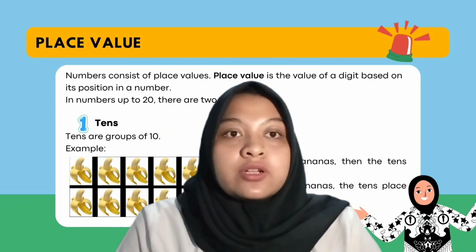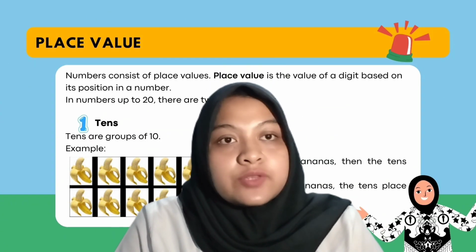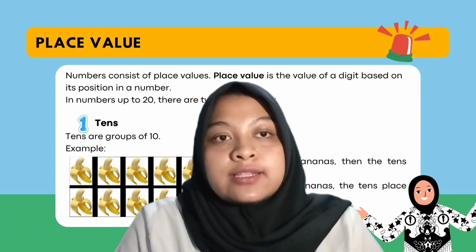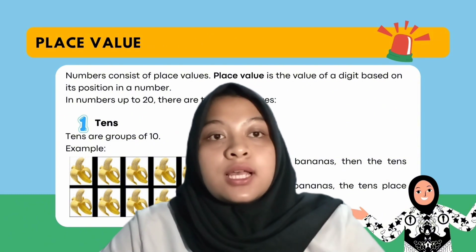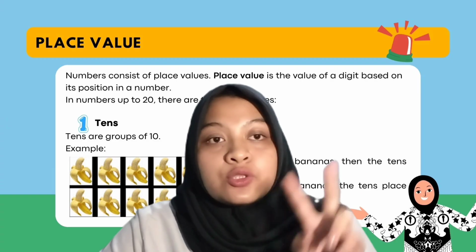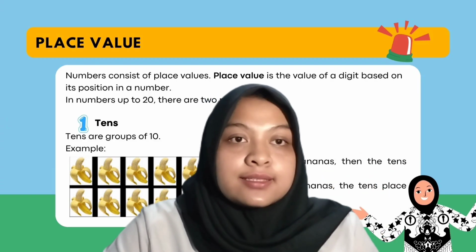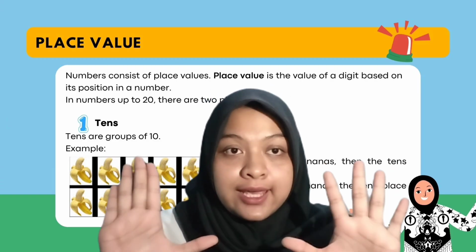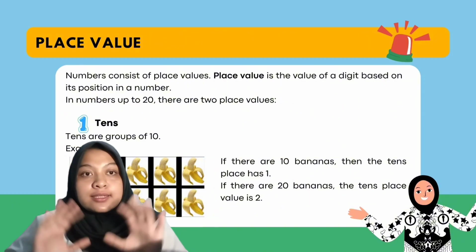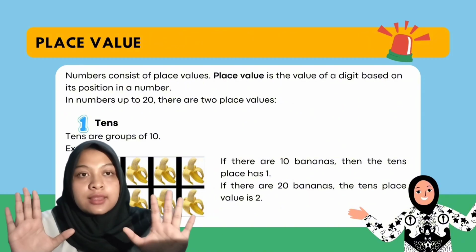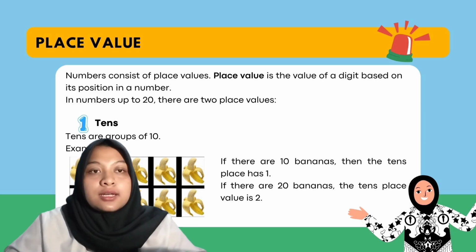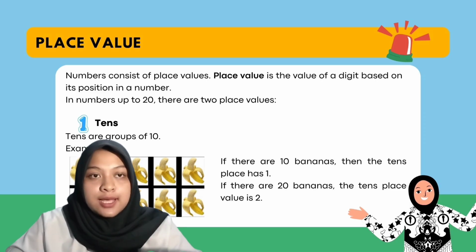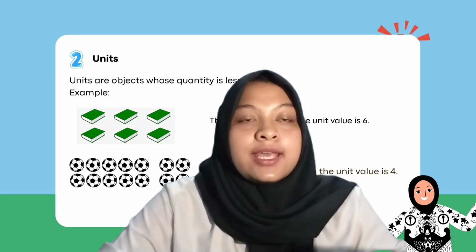Place values. A number consists of place values. Place value is the value of a digit based on its position in a number. In the numbers 1 to 20, there are 2 place values. First is tens. Tens are groups of 10. For example, if there are 10 bananas, then the tens place has 1. Next, if there are 20 bananas, the tens place is 2.